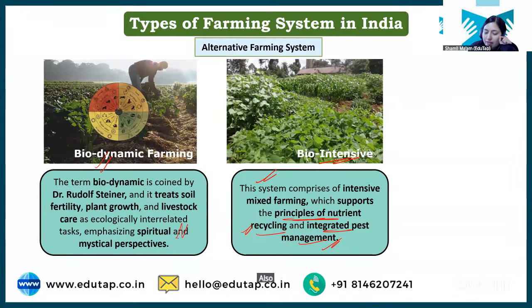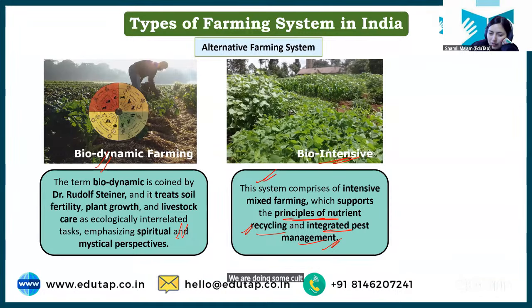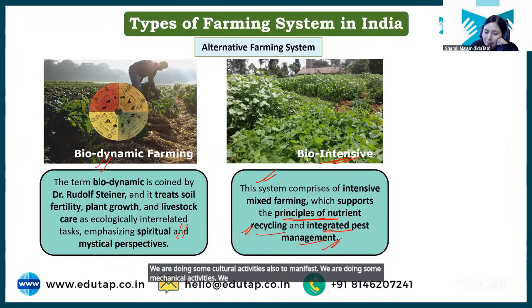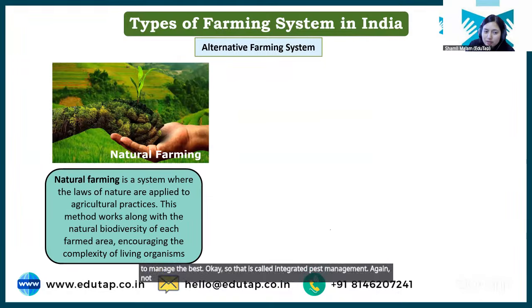Also, whatever pest we are managing is managed in an integrated way. Means we are not relying on only one method of pest management. We are doing some cultural activities, some mechanical activities, some chemical activities. So all kinds of management activities are integrated to manage the pest. That is called integrated pest management. Again, not important. You can skip these things.